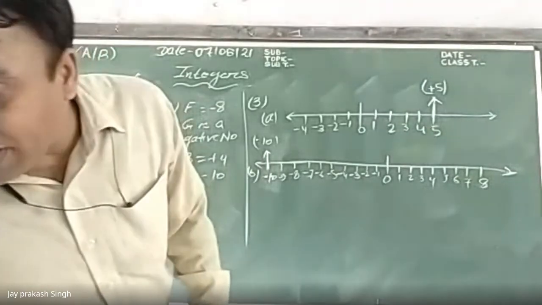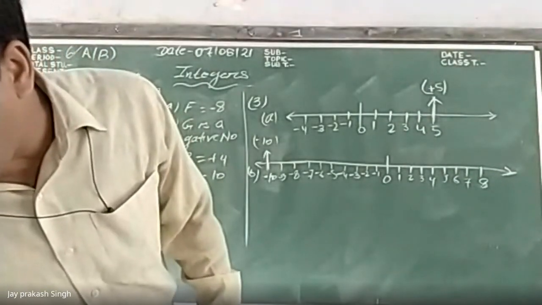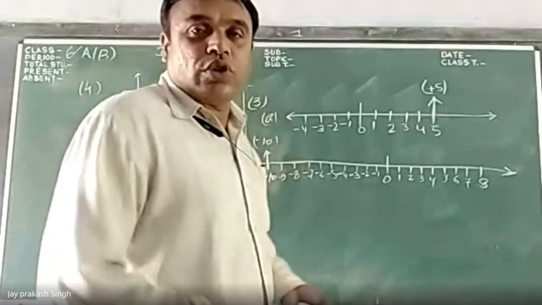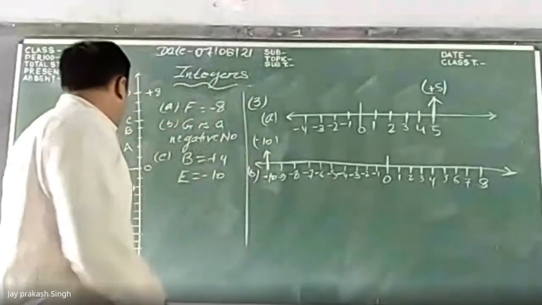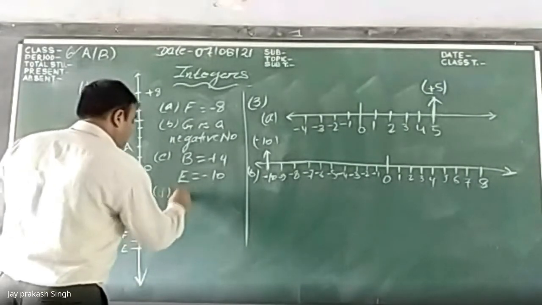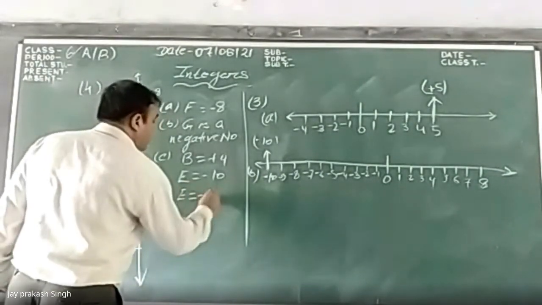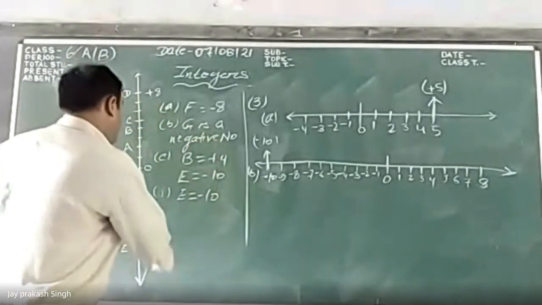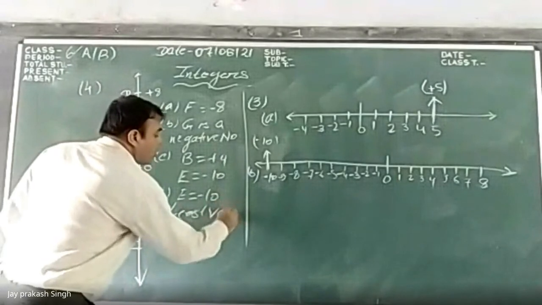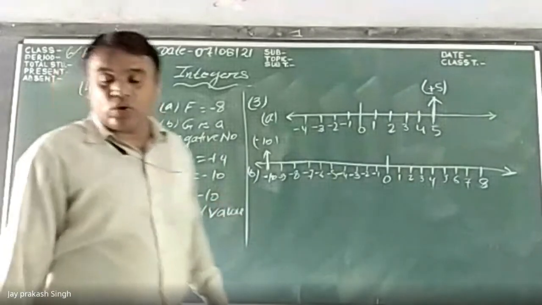Now, which point marked on the number line has the least value? The lowest value is minus 10. So the least value is minus 10. E equal to minus 10 is the least value. Now in this way we have solved question number 4.